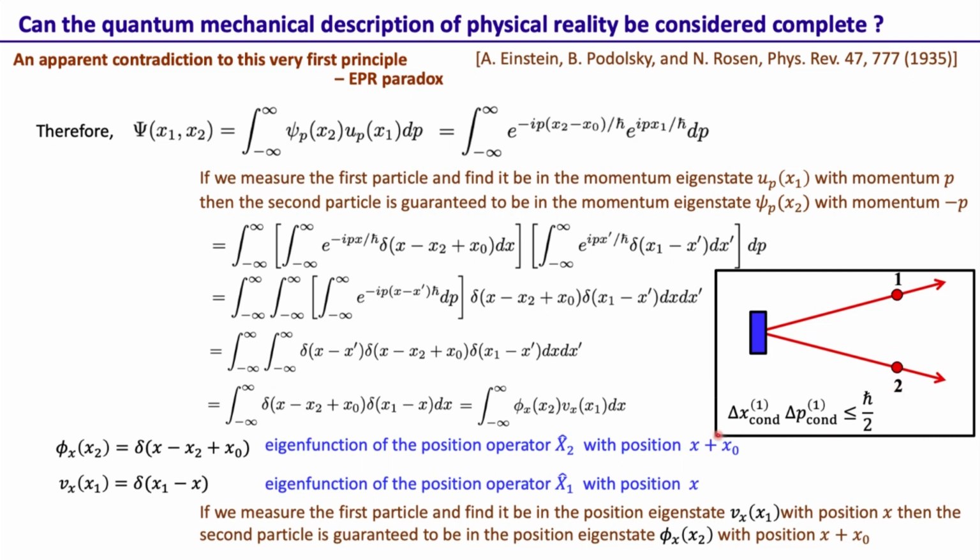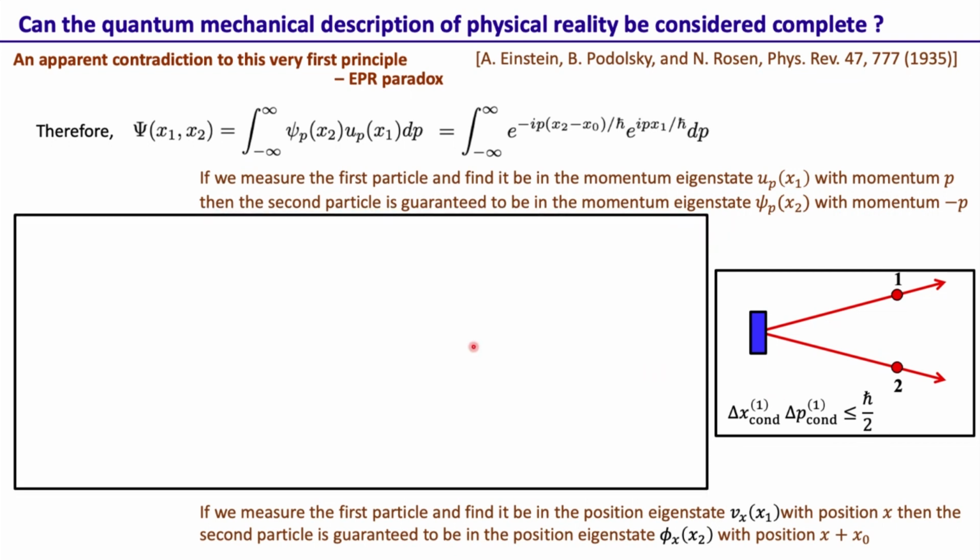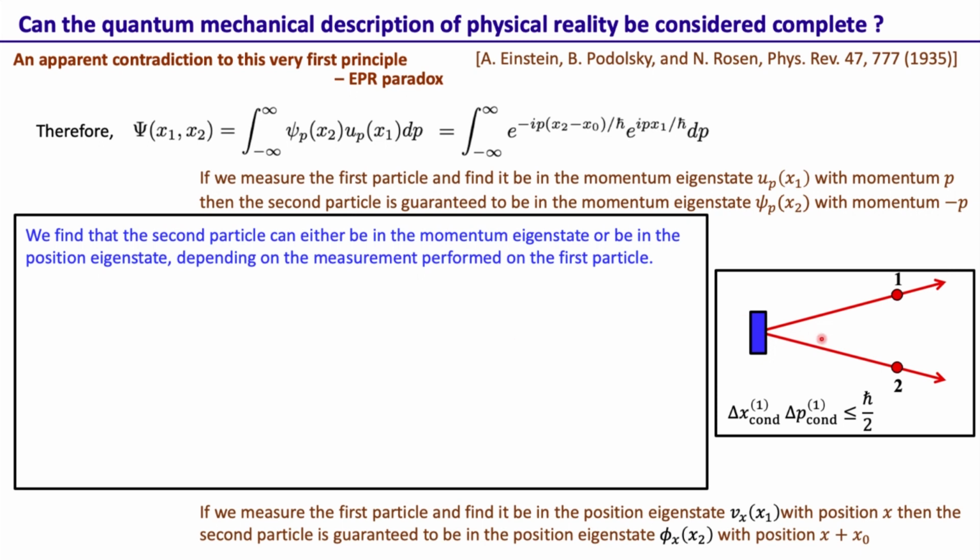This is in contradiction to the very first principle of quantum mechanics, that is the Heisenberg uncertainty relation. So EPR interpreted this as well. These are the facts that come out when we construct these functions and see what happens upon measurement.